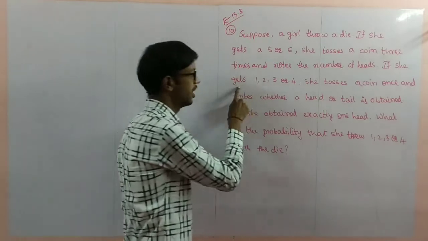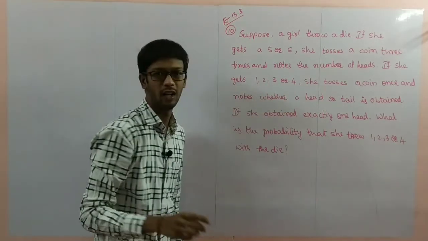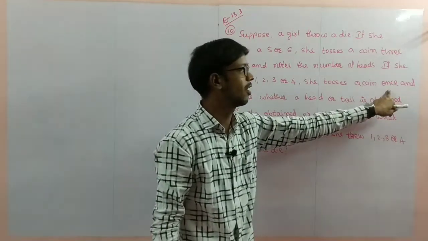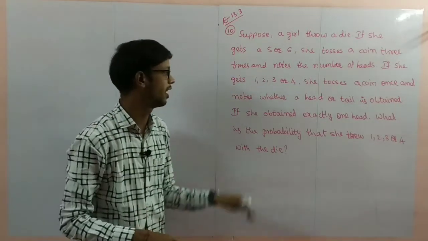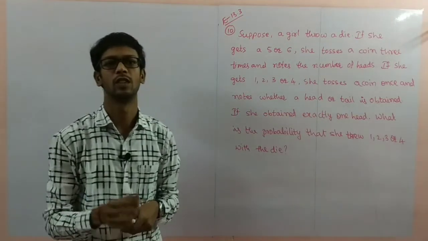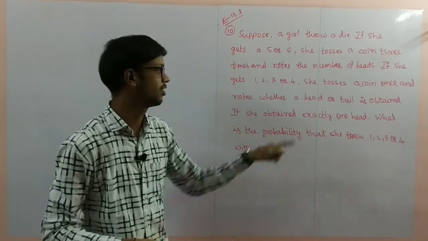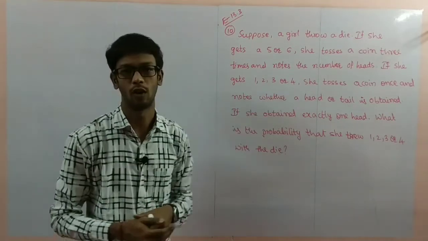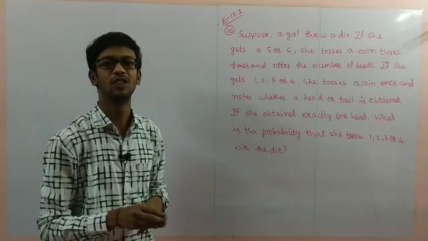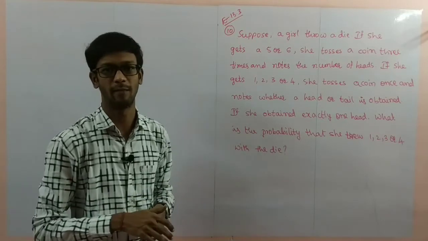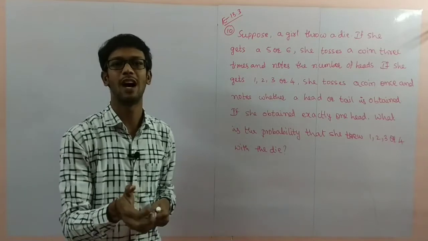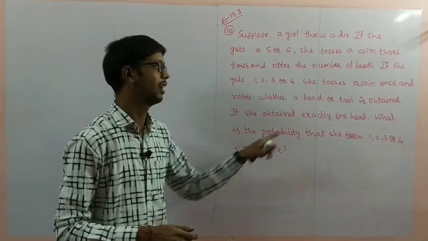If she gets 1, 2, 3 or 4, any of these 4 numbers, she tosses a coin only once and notes whether a head or tail is obtained. She is noting head or tail when 1, 2, 3, 4 comes. First of all, throwing a die. If she gets 5 or 6, she tosses a coin 3 times and notes the results. If 1, 2, 3, 4, she tosses a coin only 1 time and notes the head or tail.